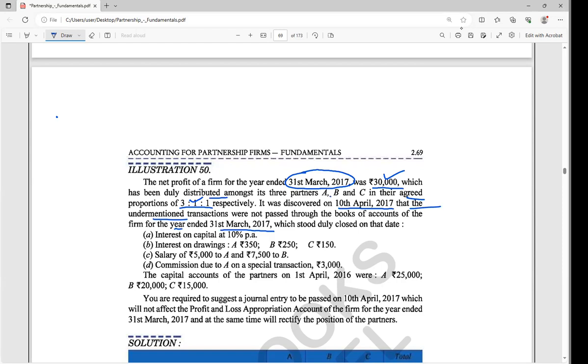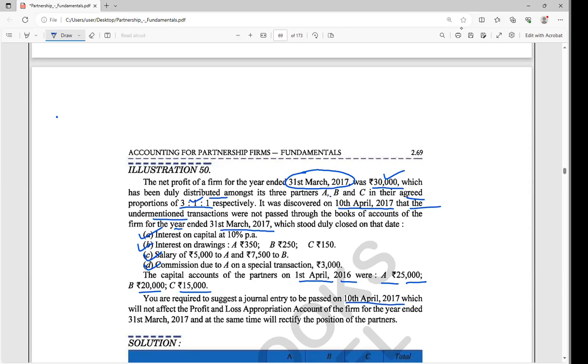So what are the things there? You can find out: interest on drawings not entered, interest on capital not entered, salary not entered, commission not entered, right? So these are the things not entered. The capital accounts of the partners on 1st April 2016 were 25,000, 20,000 and 15,000. You are required to suggest the journal entries for that, passed on 10th April 2017.